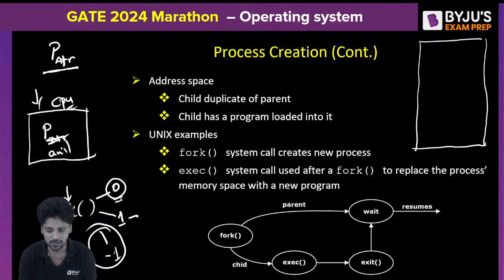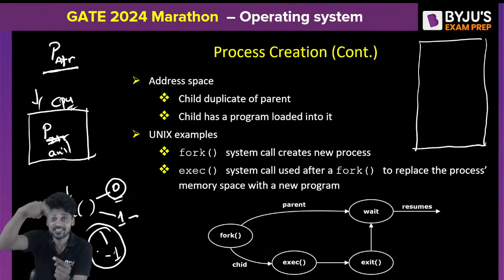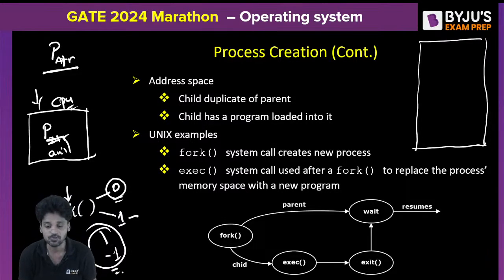When fork returns 0, yes, child process created and now is executing in the CPU. 1 meaning child process created but parent is still executing in the CPU. -1 meaning no, the process creation turned out to be a failure. Are we clear? That is it with this 0 and 1.